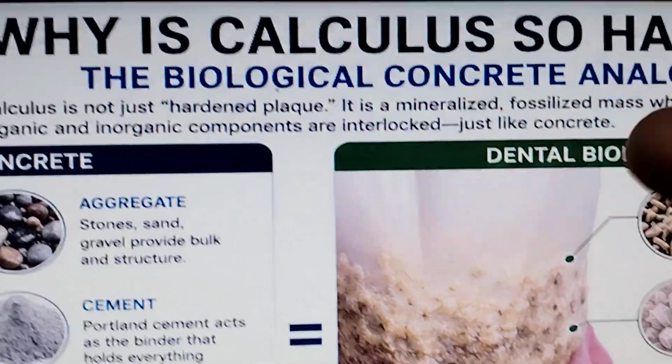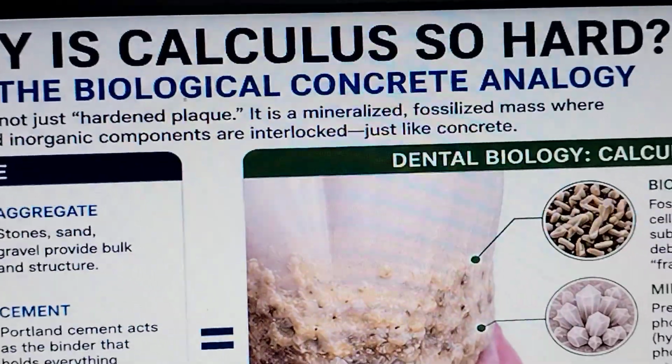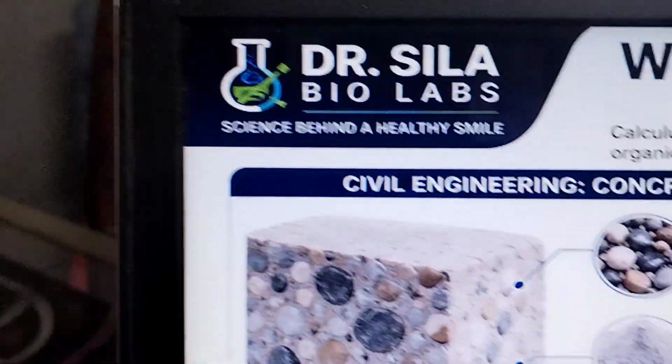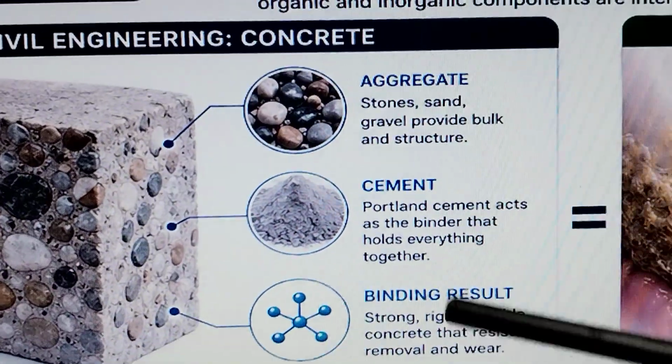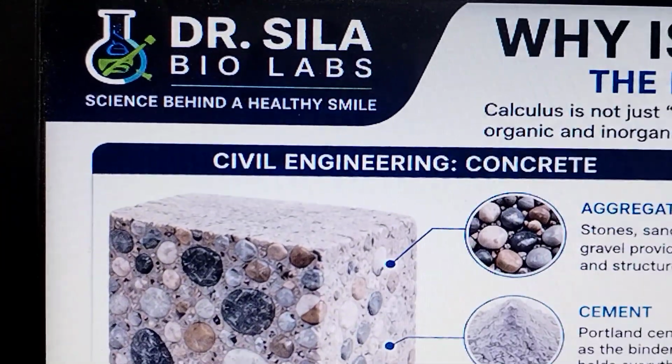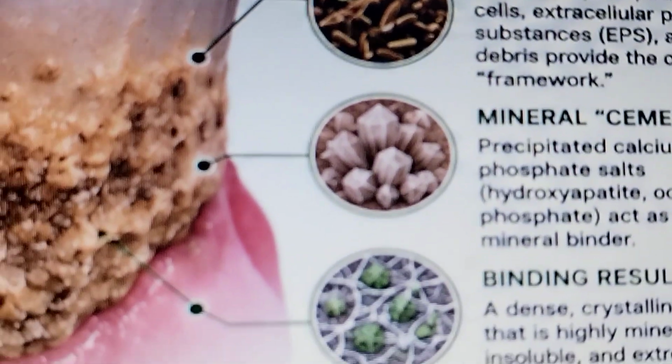Now, why is the calculus so hard? The biological concrete analogy. Civil engineering concrete: aggregate, cement, binding result, right? Actually, calculus is not just hardened plaque.